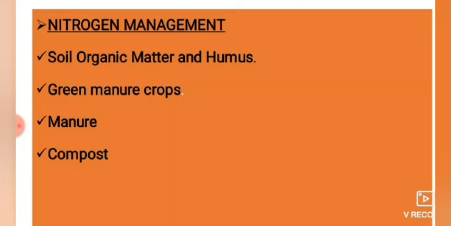After that, green manure crops. Green manure crops refer specifically to cover crops grown to supply nitrogen, and cover crops and green manure crops are similar. Cover crops are similar to green manure crops but are usually grown to conserve topsoil, prevent soil erosion, improve soil structure, increase organic matter, and capture residual nutrients during the non-growing season.